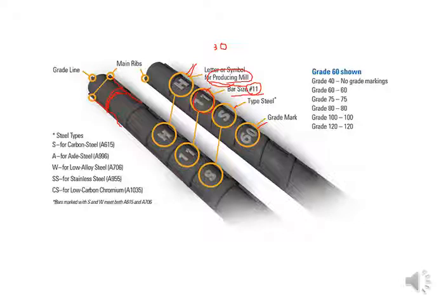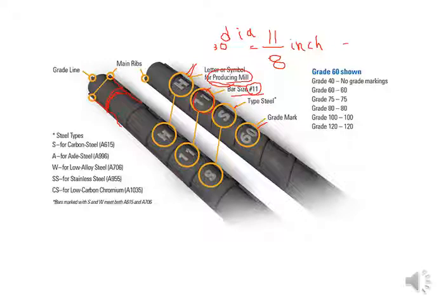If we talk about the foot-pound system, 11 means 11 by 8 of an inch. That is the dia of this particular bar. Dia of this bar is equal to number 11, so it is 11 by 8.